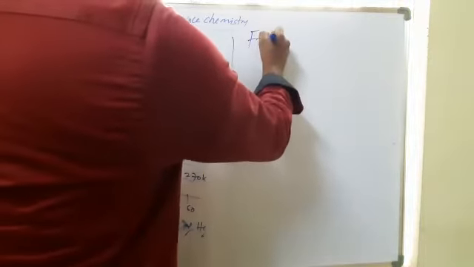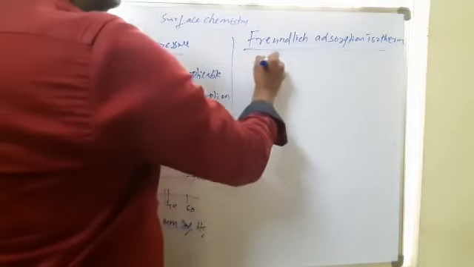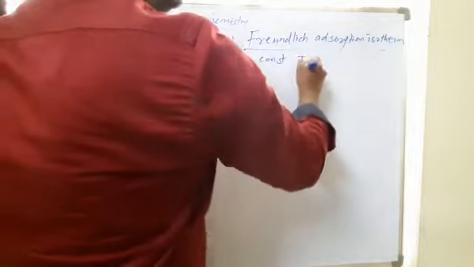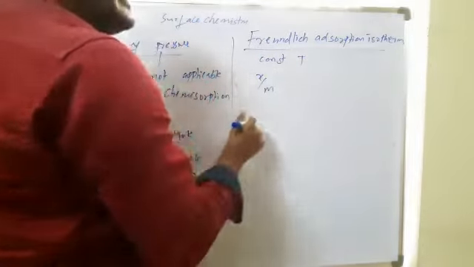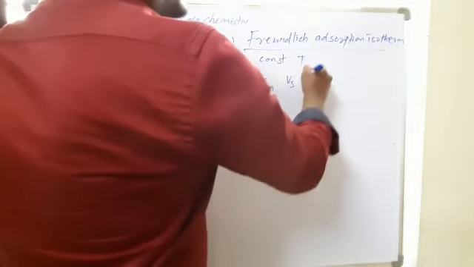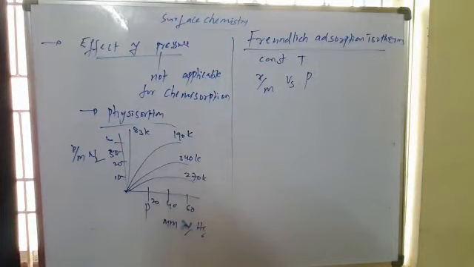Isotherm means constant temperature. The extent of adsorption x by m versus pressure graphs are the Freundlich adsorption isotherms.